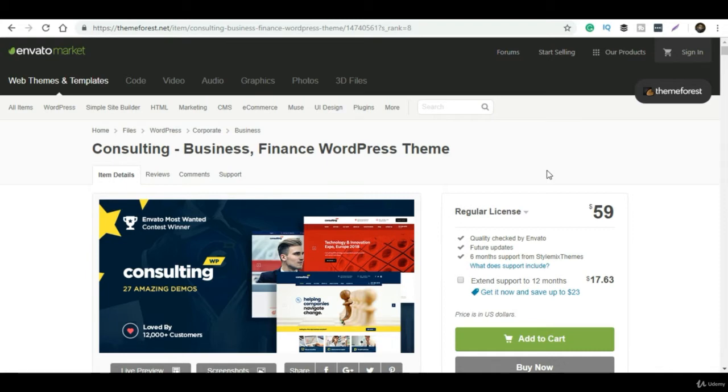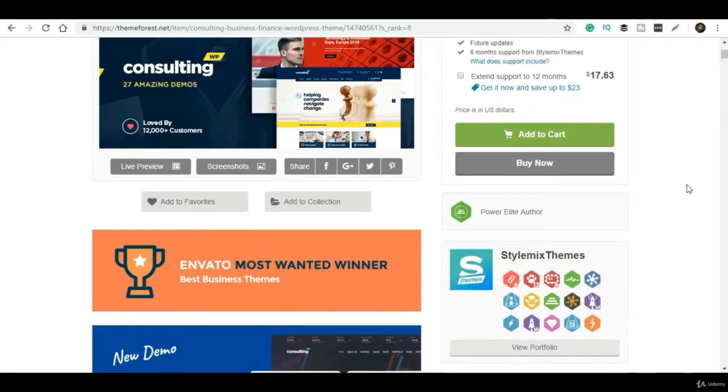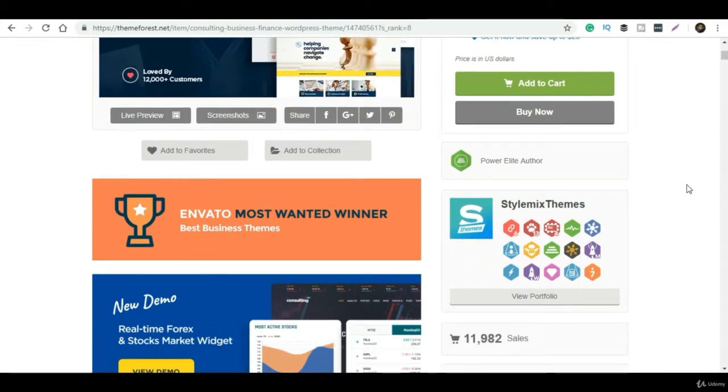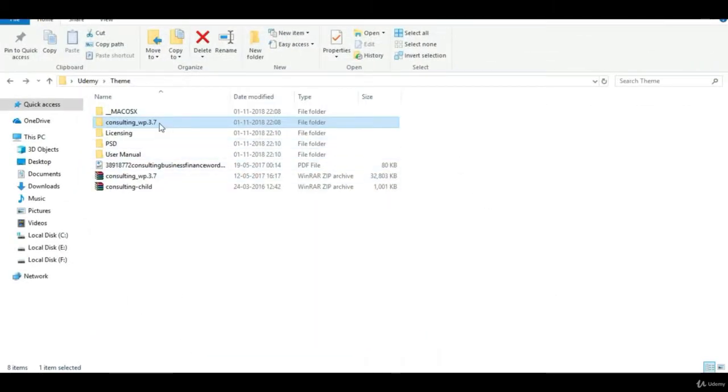Okay, so here I have already purchased the theme. After you download the file, you will get one zip file, and this file contains these folders. All the things you are seeing on the screen are in this folder, and you have to unzip it. The theme is in this particular folder, and its name is Consulting WP. So now the question is, you have purchased the theme already, then how do you install it?